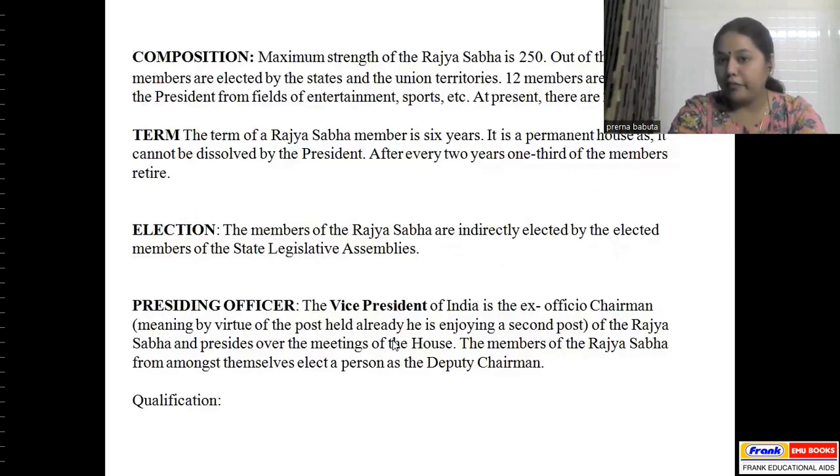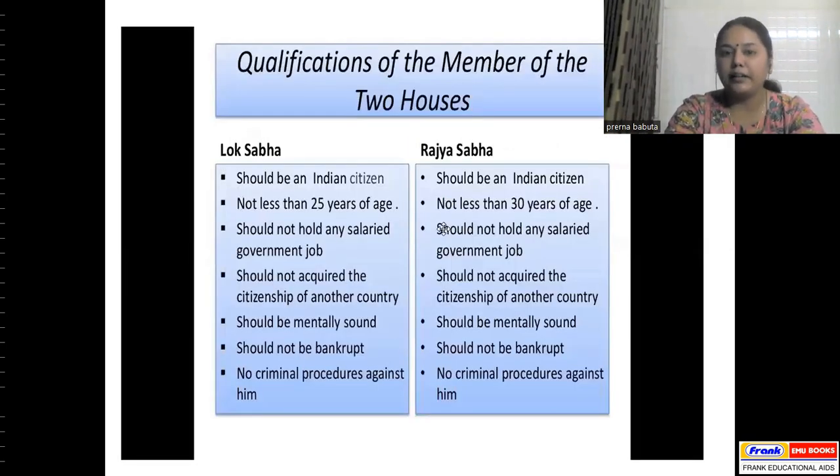What are the qualifications? So let's move back to the slide. First, of course, he should be a citizen of India. What is the age? He should not be less than 30 years. So for Lok Sabha, not less than 25 years. For Rajya Sabha, not less than 30 years.